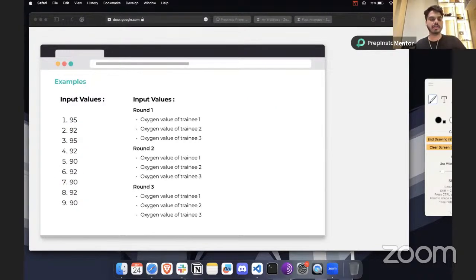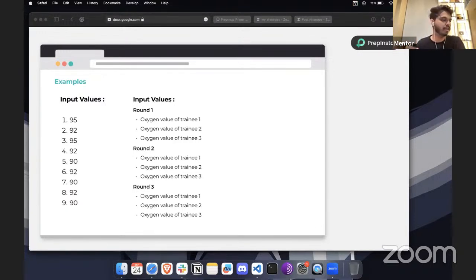And if you're solving this in Python, we are going to use the list of lists method. We will iterate and pick the values, or you can just take the value from the user for each round. Then we can calculate the average of player 1, player 2, and player 3, and store them in one more array.